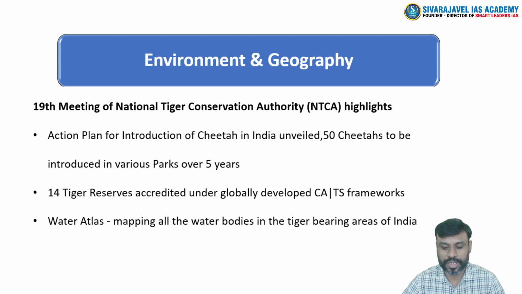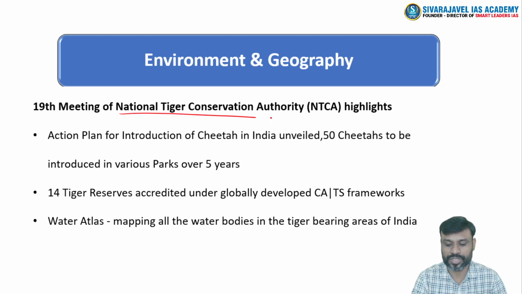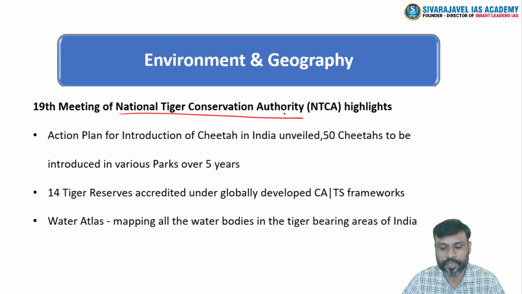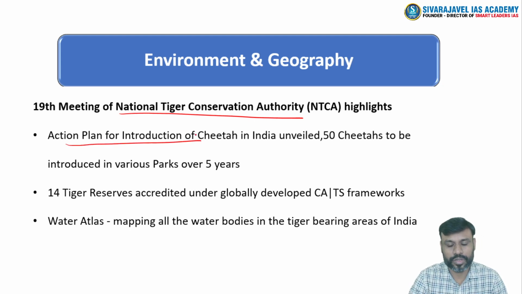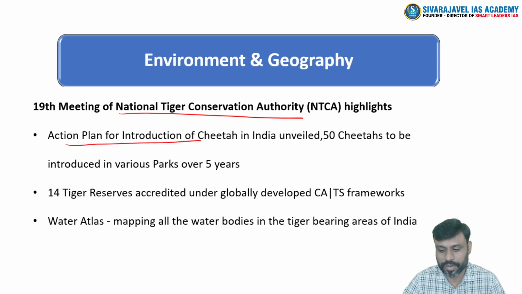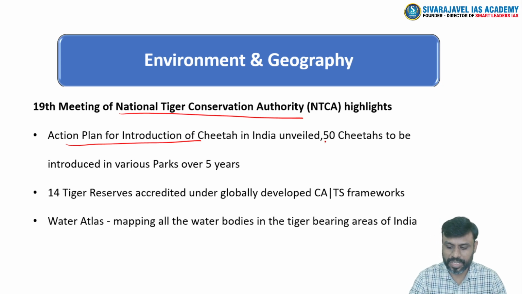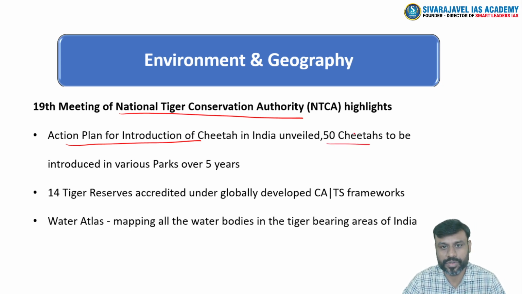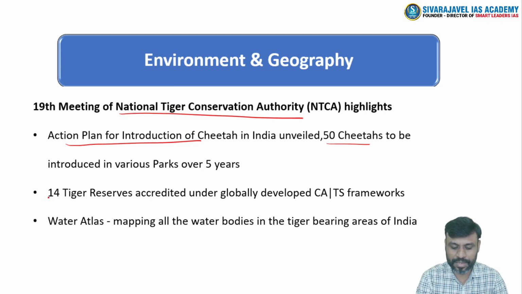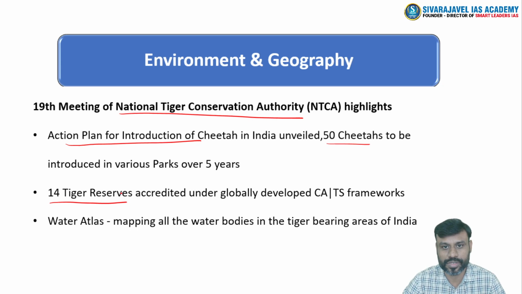Geography. Recently, the 19th meeting of the National Tiger Conservation Authority was conducted, and there are certain important highlights of this meeting. An action plan for the introduction of cheetah in India has been revealed in this meeting, right? 50 cheetahs have been planned to be introduced in the span of the next 5 years. It was considered an extinct species in the year 1952, and 14 tiger reserves out of the total 51 tiger reserves in India have been accredited under an international framework called Conservation Assured Tiger Standards, right?